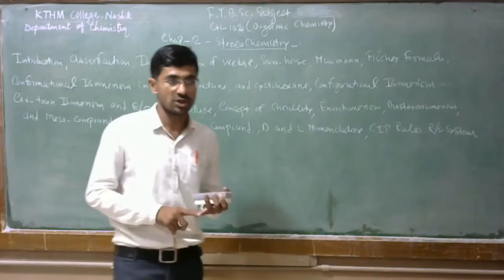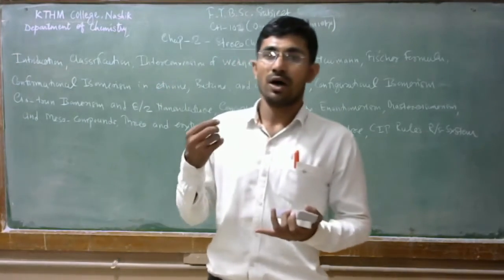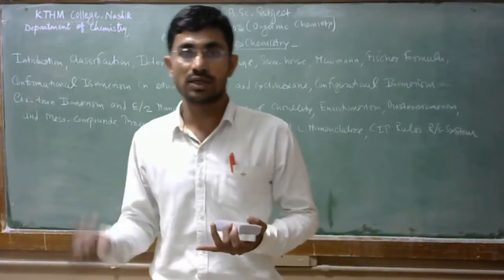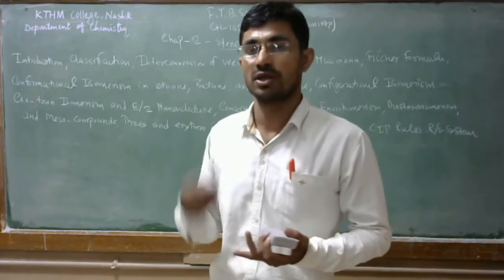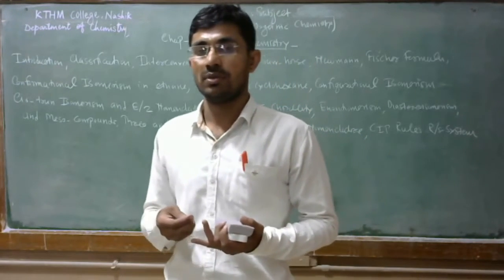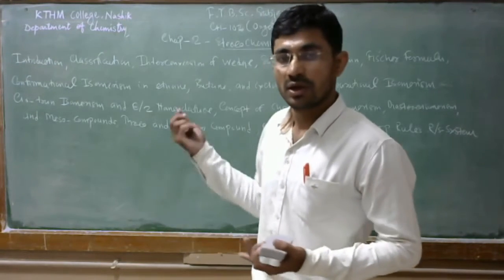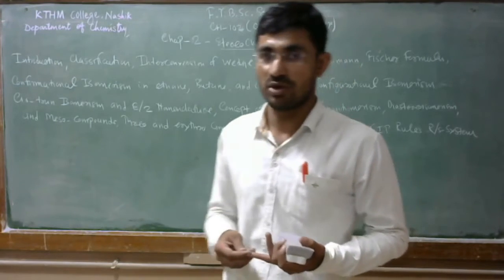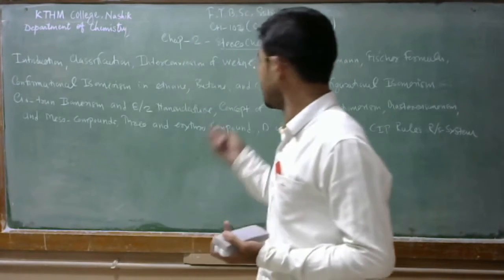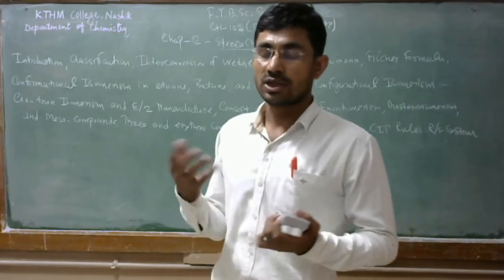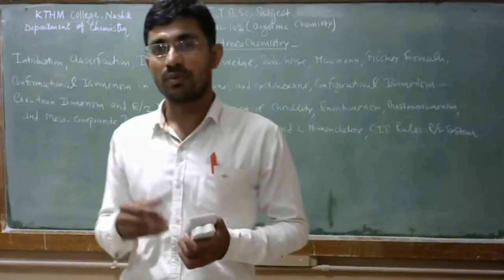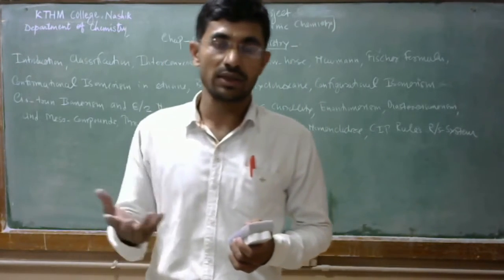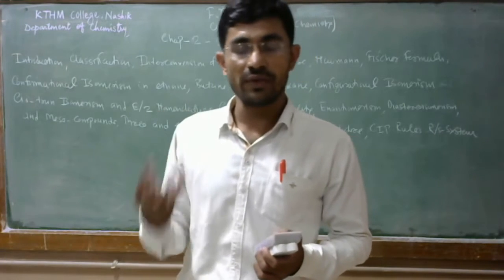That is the introduction about the isomers, then structural isomers, stereoisomers. Then after that classification of isomers. Then stereoisomers can be written four ways.